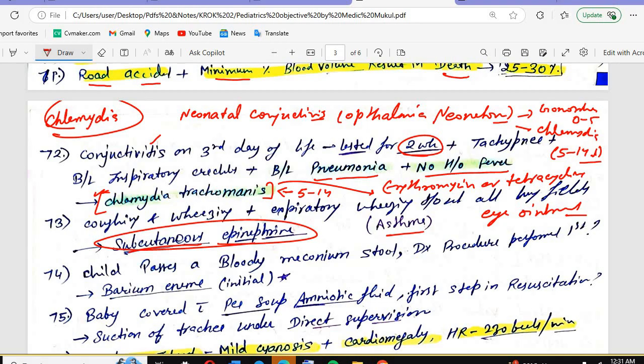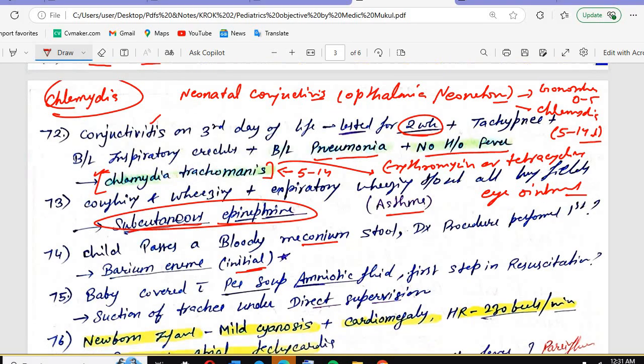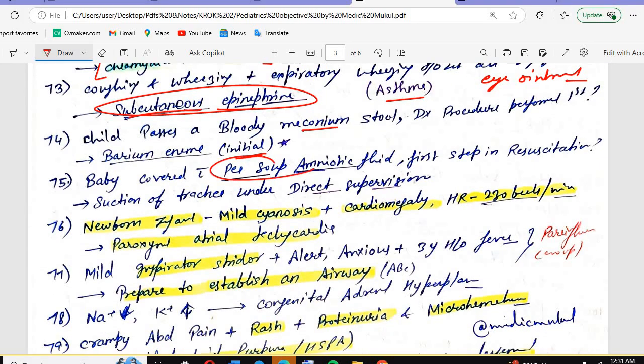The child passes a blood meconium stool. Which diagnostic procedure is performed first? What you will do? The initial investigation that you are going to do here is the barium enema. The baby covered with the pea soup amniotic fluid. That is the first step in the resuscitation, the suction of the trachea. What is the pea soup amniotic fluid?